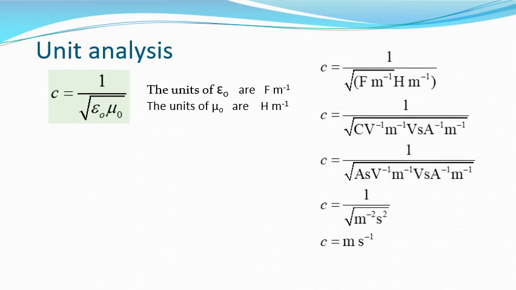We've got farads per meter times henries per meter, but we can write capacitance, farads, as charge per volt, because C equals Q over V. We can write henries as volts times seconds per amp, and we can multiply those together, and you can see that at the end we've got meters per second for our units for c. You don't need to be able to do dimensional analysis, but this is something that physicists and engineers do quite frequently to look at the dimensions of particular units and quantities.